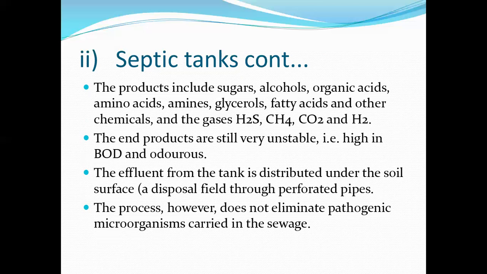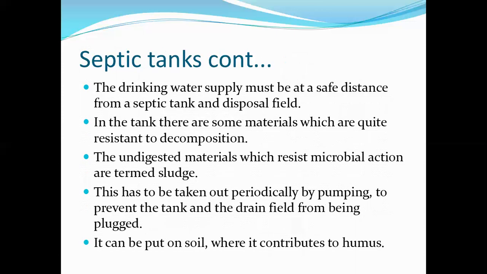The process however does not eliminate pathogenic microorganisms carried in the sewage. So whatever pathogens are there, there is no other way to escape for these microorganisms. So definitely they will be present in this septic tank only. And the drinking water supply must be at a safe distance from a septic tank and disposal field.